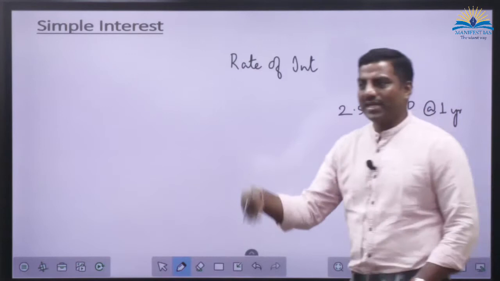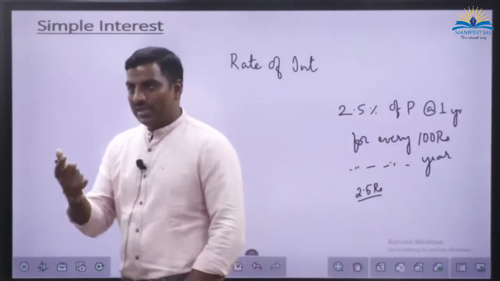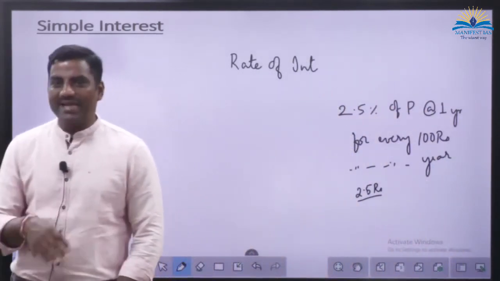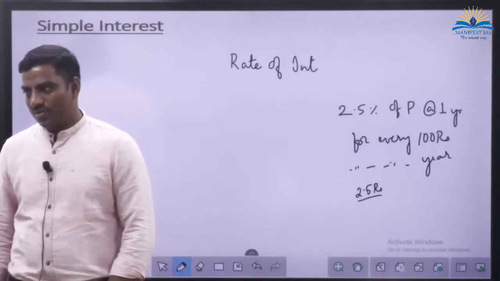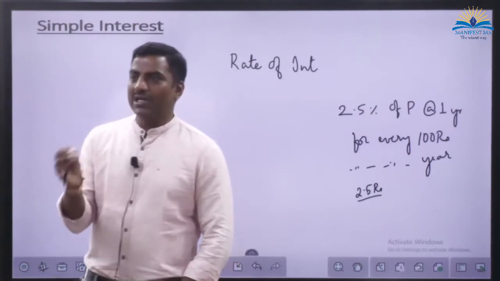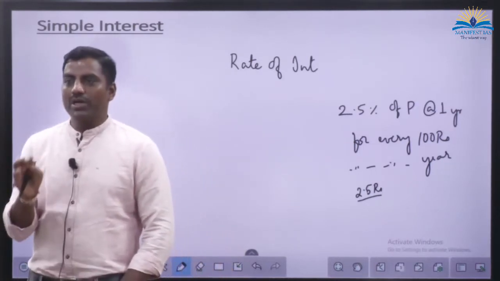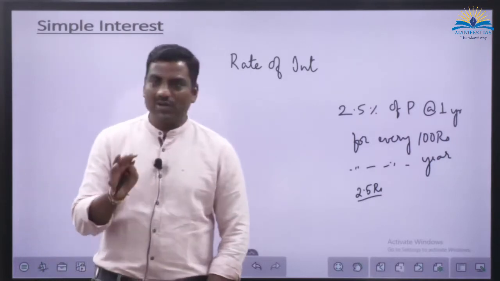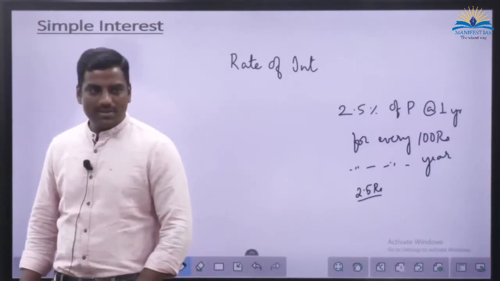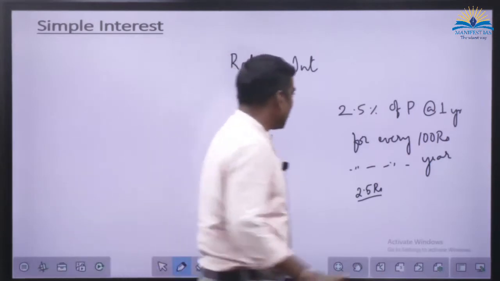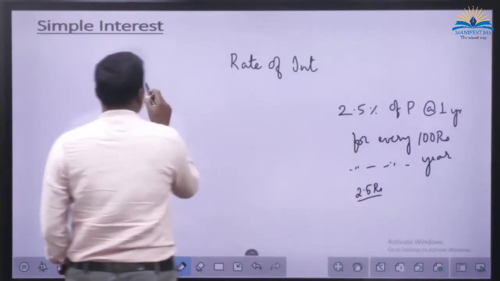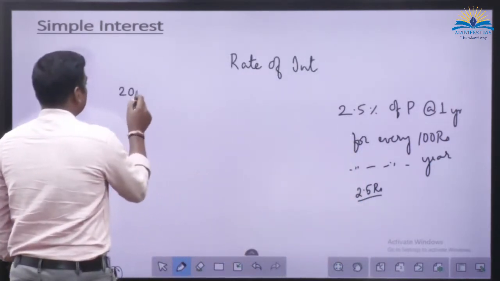And calculations like how exactly they calculate your balance, like first day, last day, all that, you don't worry. Simple. If you keep 100 rupees for a year, you are going to get 2.5 rupees extra in your account. So that is the understanding. Correct? Yep. If you keep, let's say, 200 rupees.